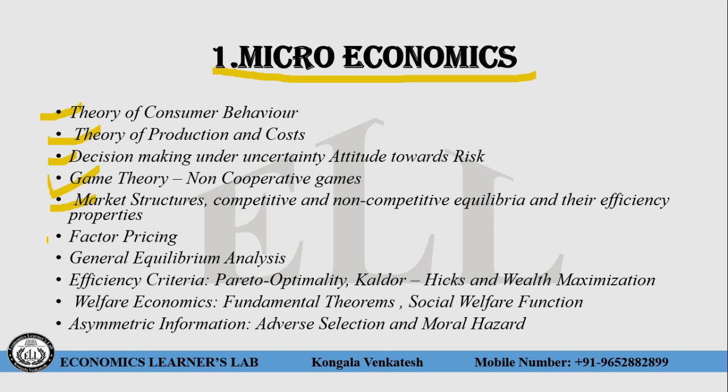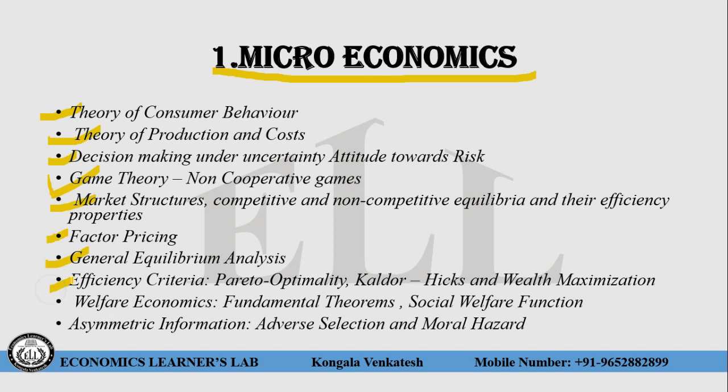In factor pricing, you have to understand what factor pricing is, and how the factors' income is distributed according to marginal productivity. In general equilibrium, you have to understand the general equilibrium of the consumers, of the producers, and of the consumers and producers together.